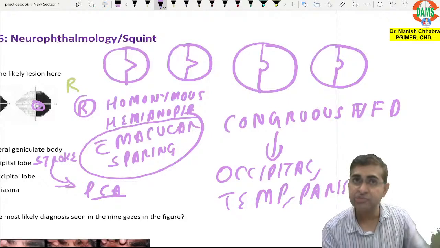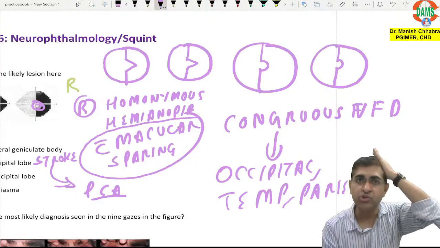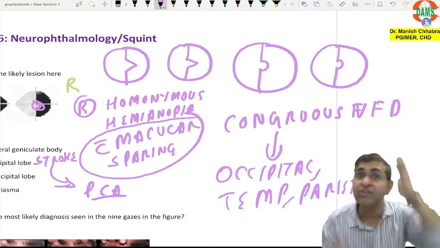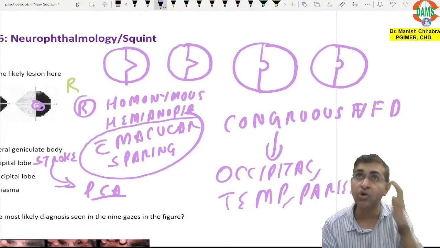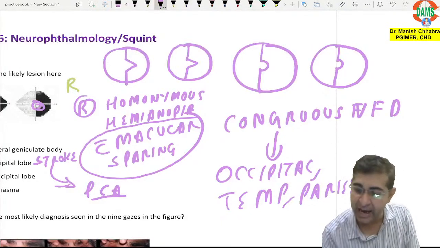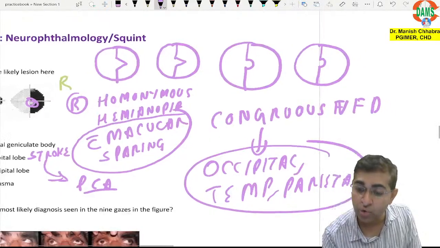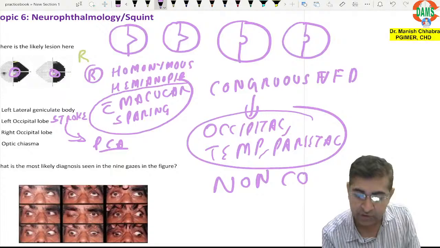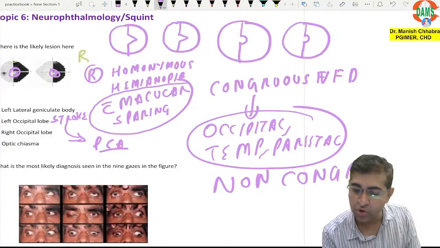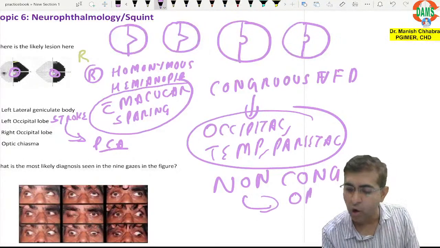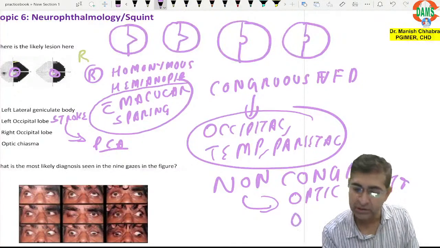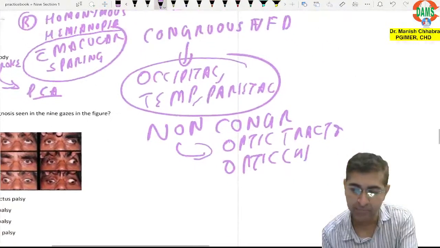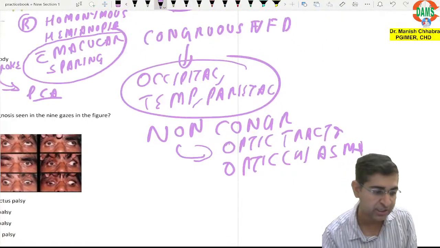If the parietal lobe is involved, there will be pie on the floor appearance. If it is the temporal lobe, pie in the sky appearance. These are congruous visual field defects, while non-congruous visual field defects will be optic tract, optic chiasma and so on. I hope it is understandable.